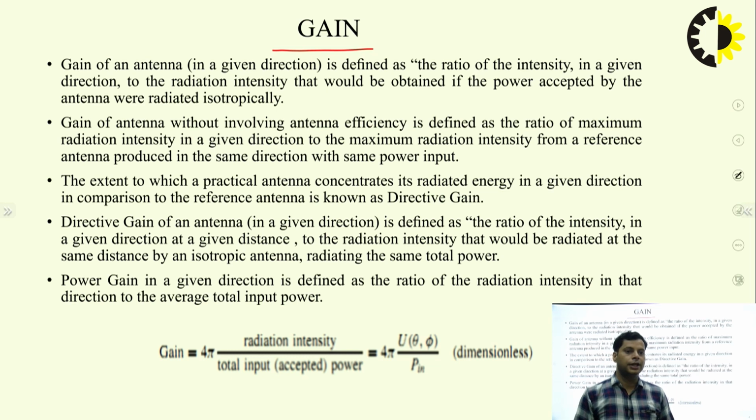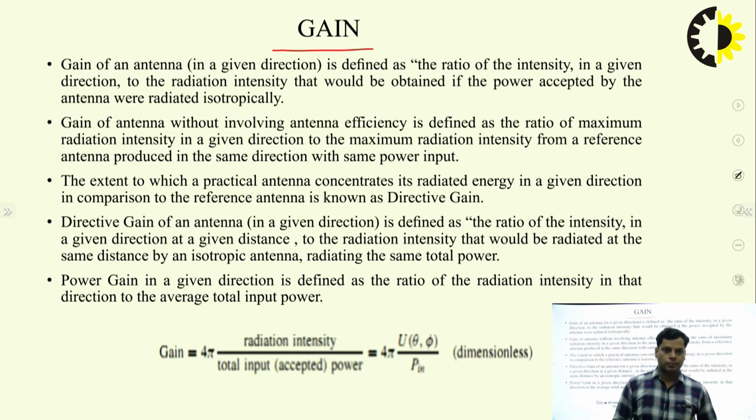When we consider the efficiency of the power along with a particular direction, the directivity becomes the gain of this antenna. We are considering the physical efficiency: if I give 100% power, how much it actually transmits, and when we multiply that with the directivity, it becomes the gain of the antenna.